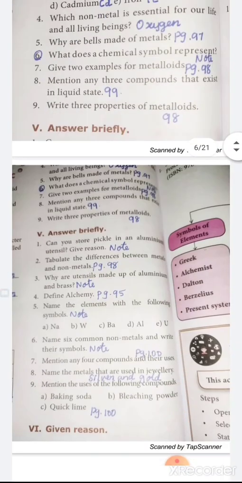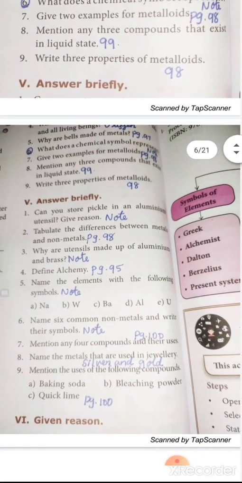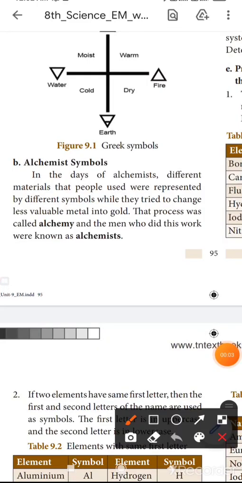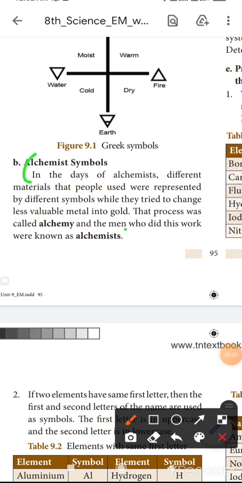Okay, next, answer briefly the question. Define alchemy, page number 95. Okay, mark this question. You have to mark fully.